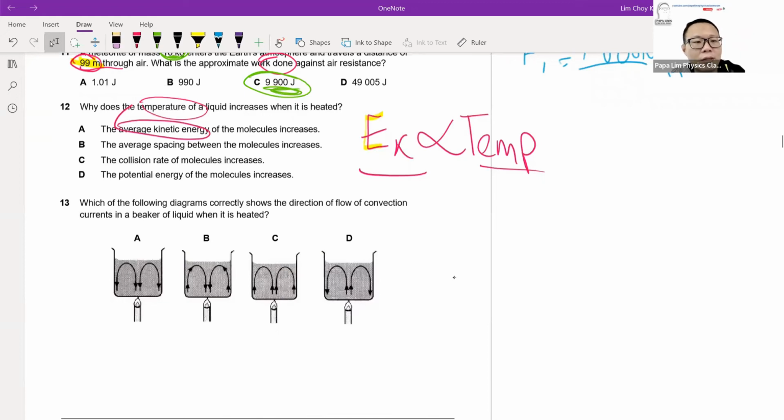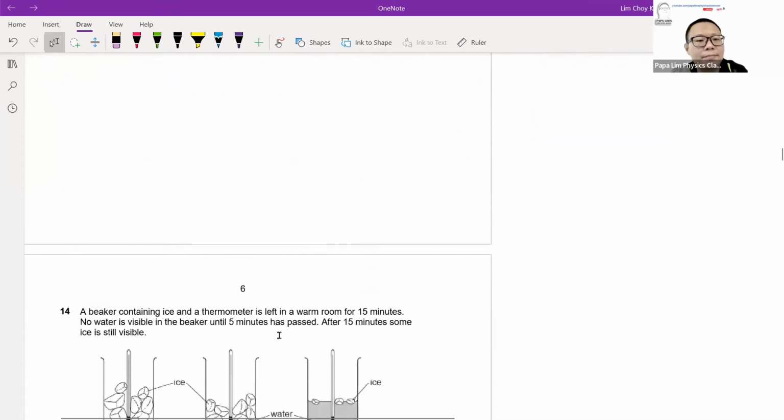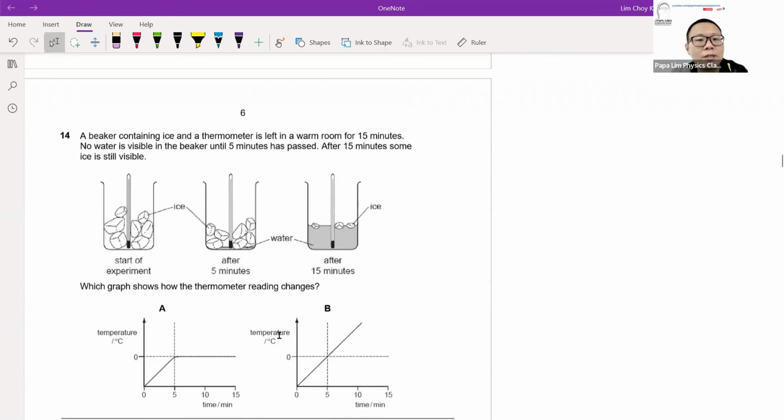Question 13 is the convection current. Where should the heater be to have the convection current of what we call hot rise, cold sink? This one I would say is a basic question that we always see in your Sec 1 and Sec 2, what we call year 7 and year 8. So I will not dwell too much on this question. I'm fairly confident that all the viewers here will be able to do this correctly.